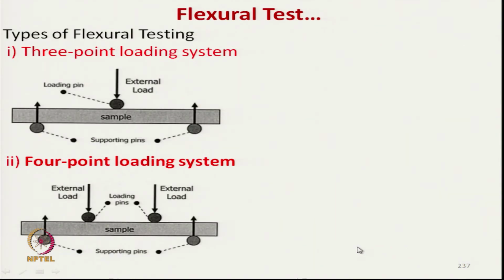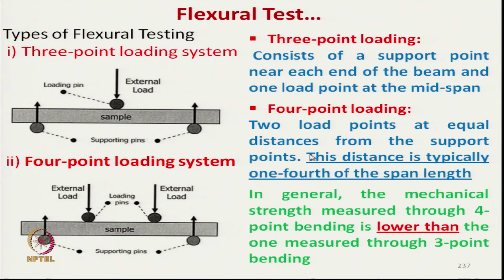Now, there are two types of flexural testing. One is the 3-point loading system. What is the 3-point loading system? Here there will be two support points and another is the external loading point from the top. Another is the 4-point loading system. There will be two supports and two external loading points.